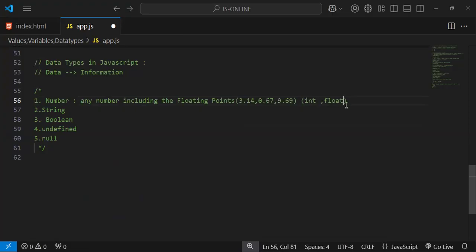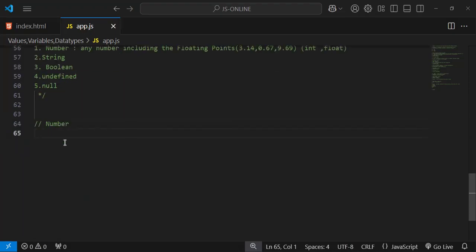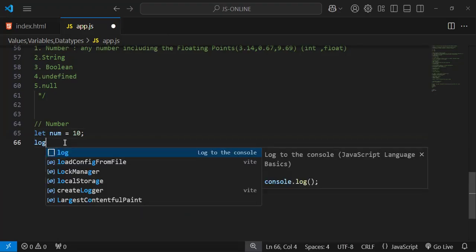So let's see an example for this. Example number one. First one is the number data type. First, what do we have to do? We have to declare one variable. What's the way to declare a variable? var, let or const. I'm going to declare using let. So let num, which is my variable name, equals 10. That's it. And then you can log.